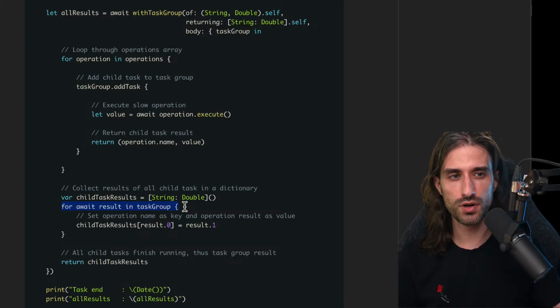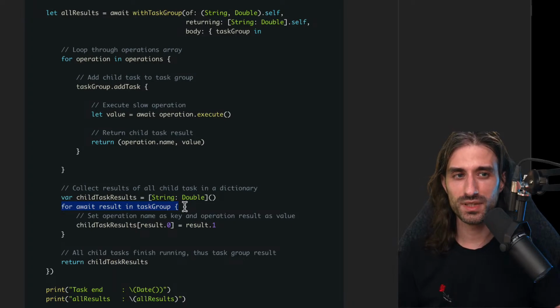And so be careful if you were to collect the results into an array. You might be tempted to think that you can just use the index of the input to retrieve the output. It won't work because of what I've just said: you iterate over the results by the completion order of the child tasks and not by their creation order.